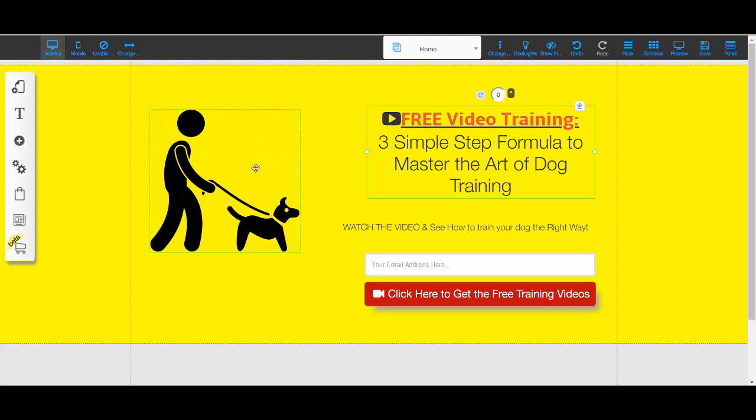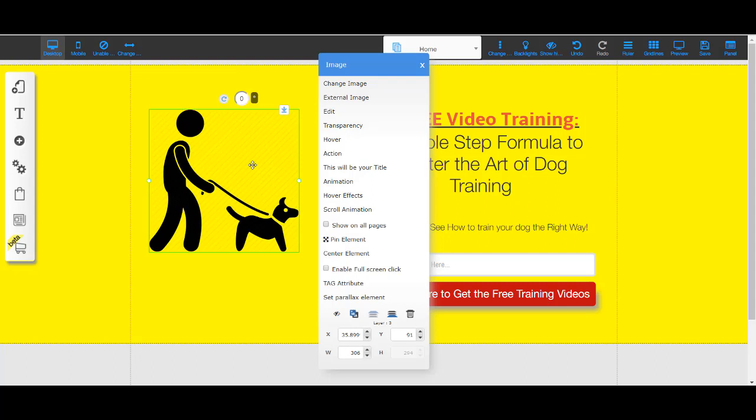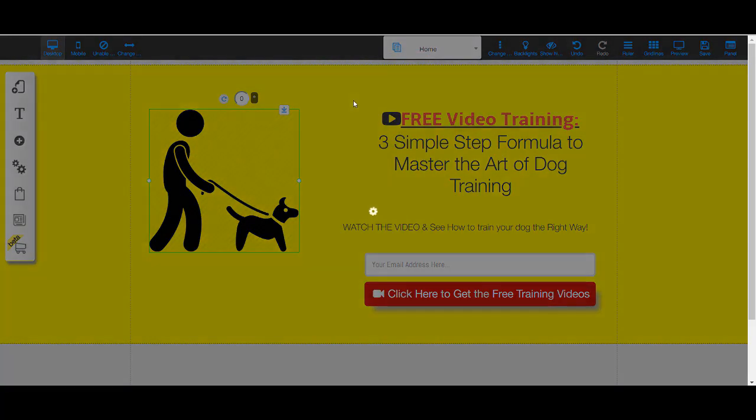And if I want to change the image, if I didn't like this image of the dog and the person, I would right click on my mouse, go to change image, and then it will pull up the screen for me to change any of the images that I want. So this is really simple to make, guys. And I love Builderall's interface.